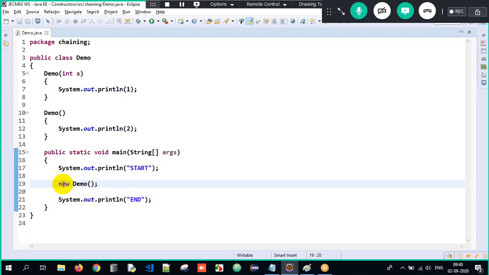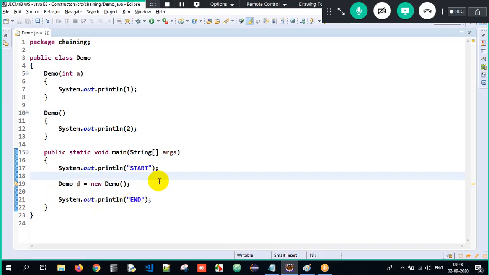Yesterday I told you, this is a valid object creation. But once an object gets created, there is no reference variable pointing to it. Therefore, you write d equals new demo, meaning d is pointing to an object of demo. Even if you don't write it, it is valid, but since I don't want to confuse you, I'll write it this way, the way you are familiar with.